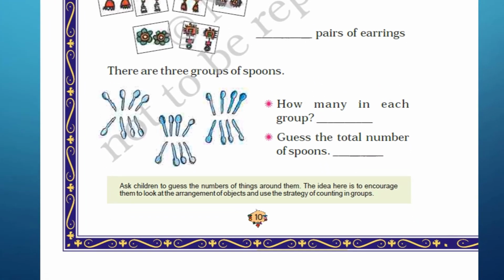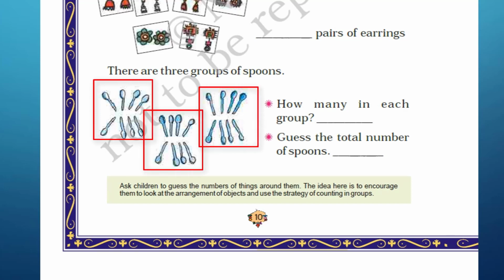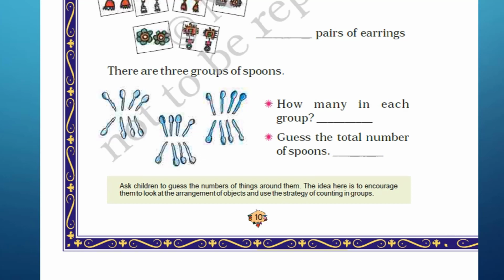Moving further, there are 3 groups of spoons. As we can see here, 3 groups of spoons are printed. How many in each group? So how can we count them in groups also? We can count in groups.